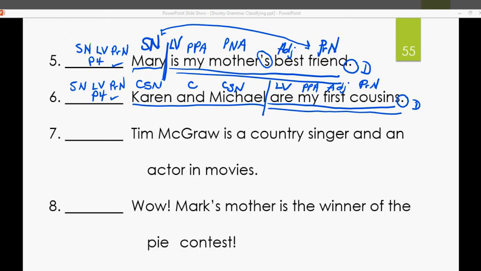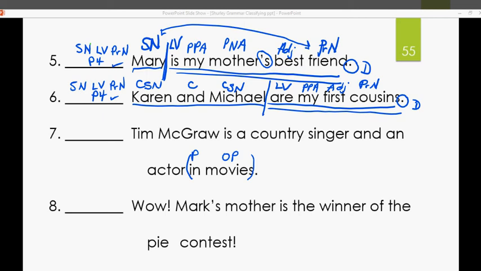Tim McGraw is a country singer and an actor in movies. All right, well, first of all, let's see if there's any prepositions. How about in? That's a preposition. In what? In movies. Object of a preposition. So let's put parentheses around that and knock that out of there. Let's read it without that. Tim McGraw is a country singer and an actor.